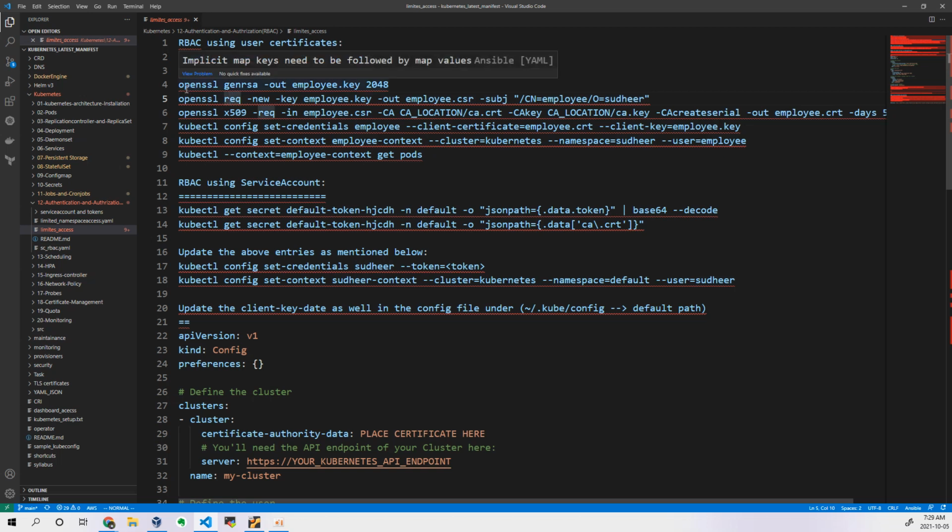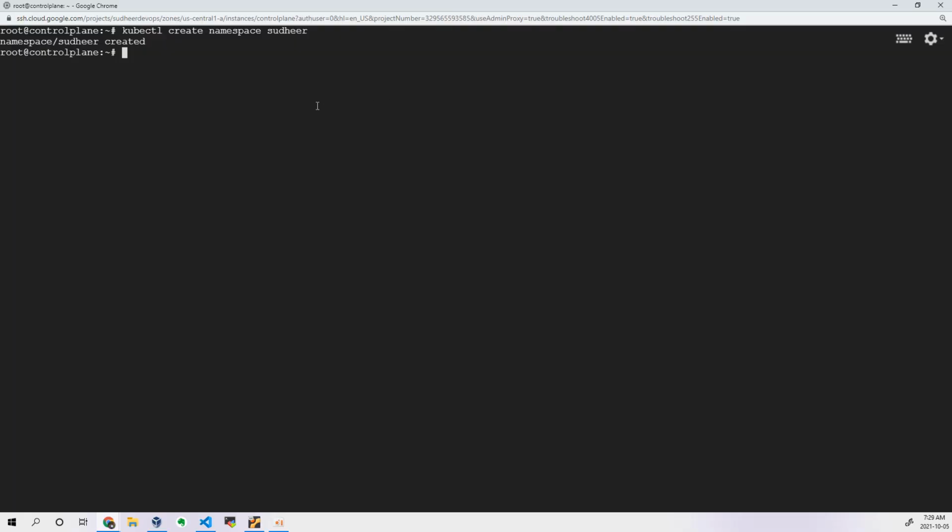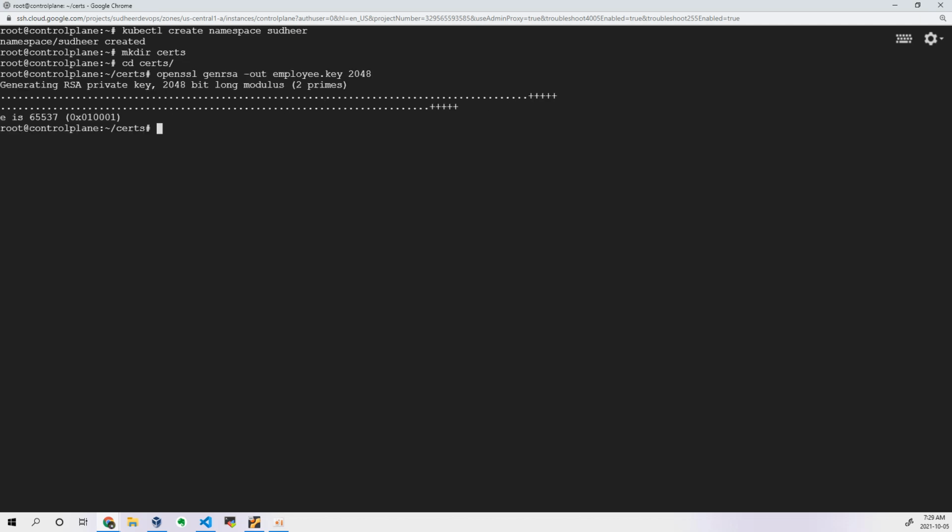Now let us generate a certificate. Sorry, let us generate a key first. Let me write it in certs. Let me try to store over there. I'll go to the certs directory and let me execute the command. Employee is the name of that particular file. You can see this key.